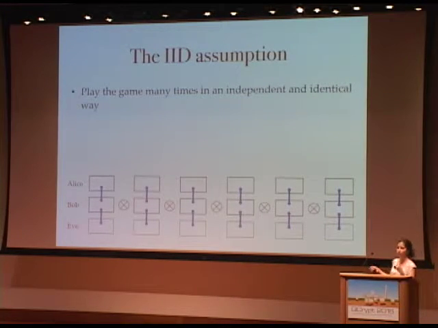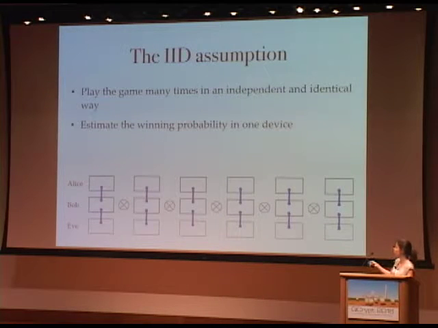Now they can collect all the statistics. They can see whether they win or lose in each of the games. And from this, they can now estimate, using standard statistics, what is the winning probability of just one device like this. Now they know the winning probability, so they also know what is the amount of entropy that can be extracted from this one device.